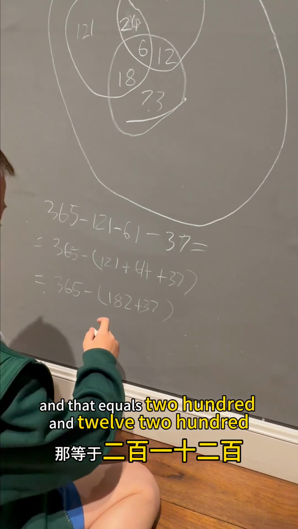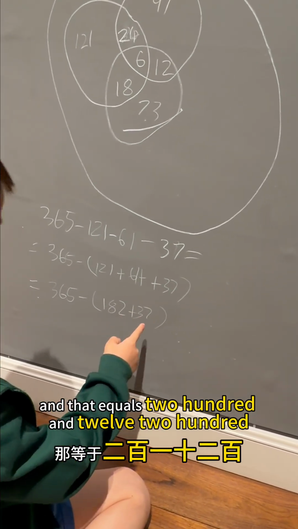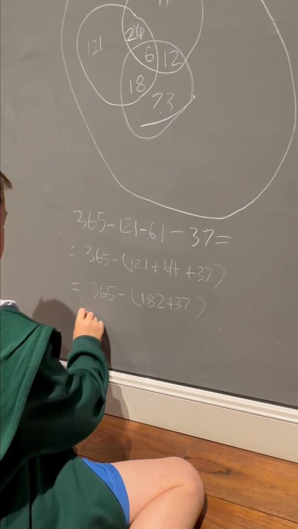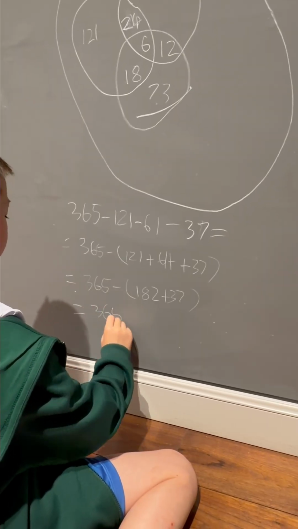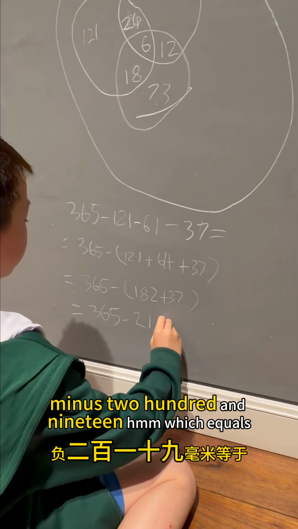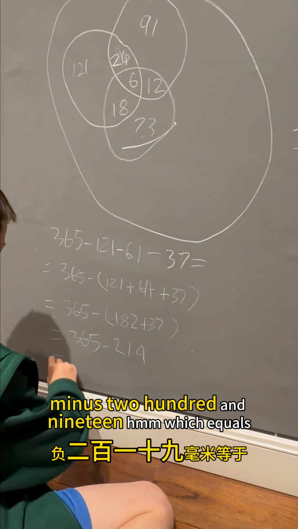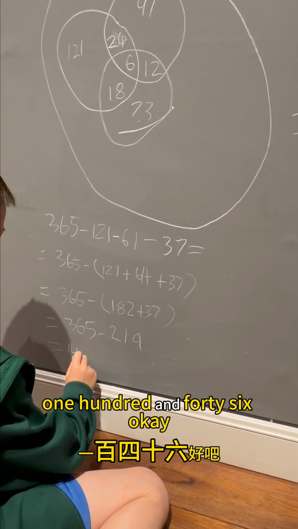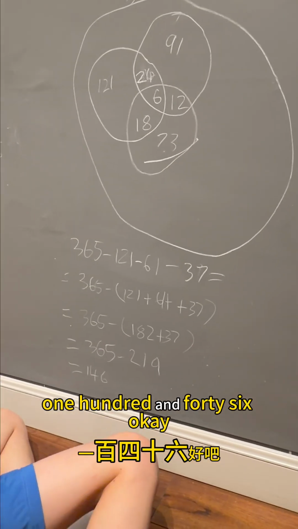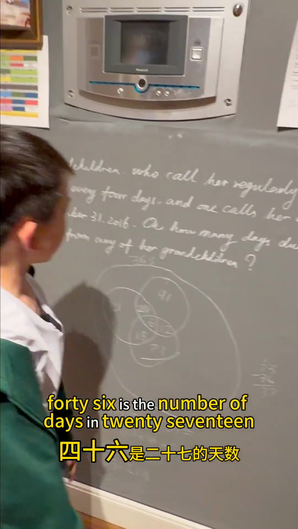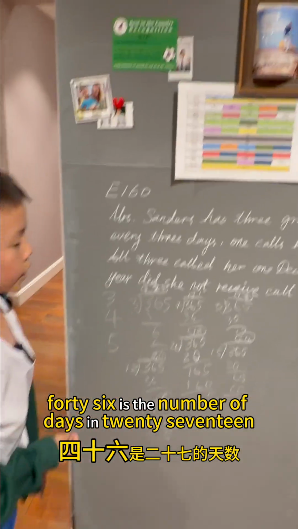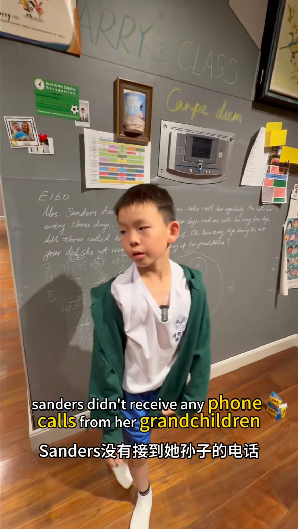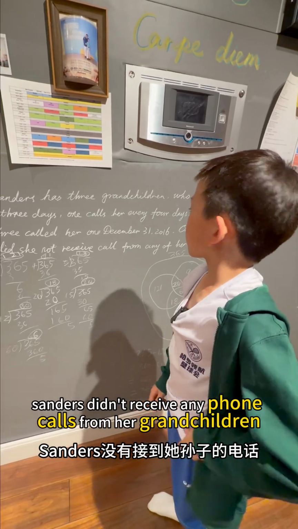And that equals 219. 365 minus 219, which equals 146. Okay. So 146 is the number of days in 2017 that Mrs. Sanders didn't receive any phone calls from her grandchildren.